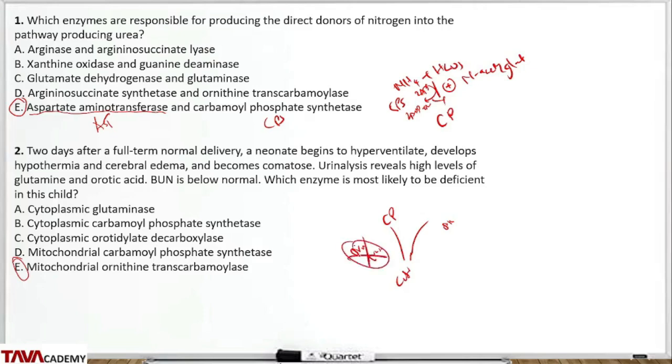So this enzyme is not working. This reaction will not work. And there will be orotic aciduria because the carbamyl phosphate would leak out of the mitochondria and go into the cytoplasm and go to the pyrimidine pathway. So in the pyrimidine pathway, it gets converted to orotic acid. So it bypasses the activity of carbamyl phosphate synthesis 2. So this one is carbamyl phosphate synthesis 1. I didn't state the specific one then.